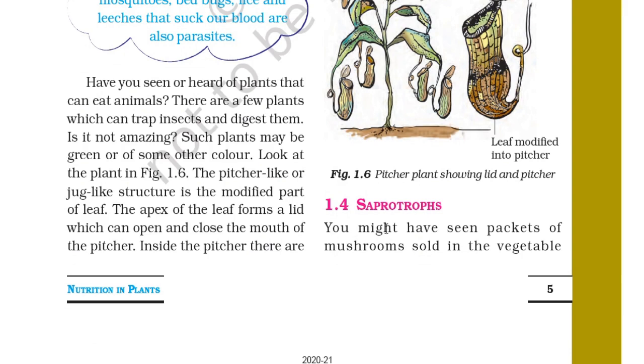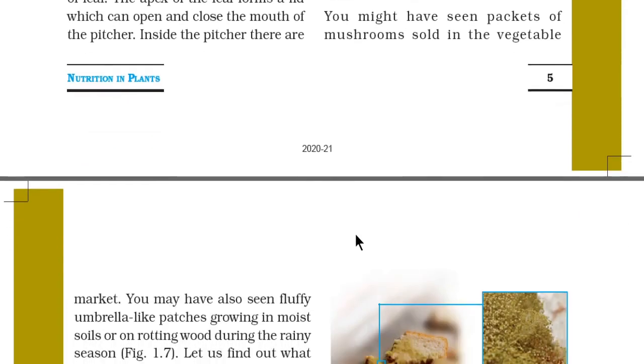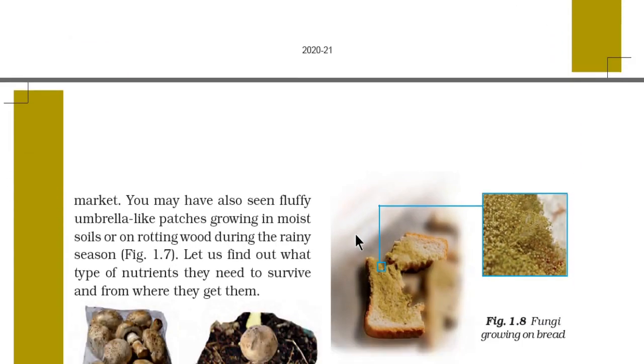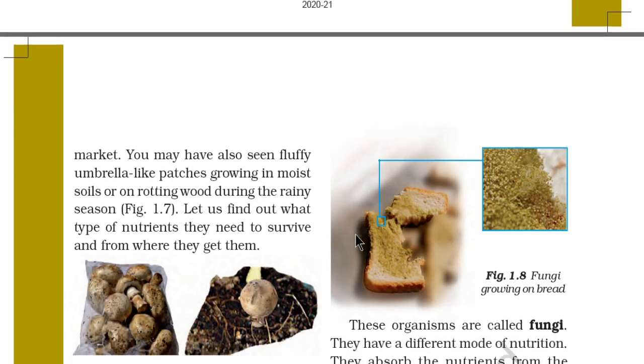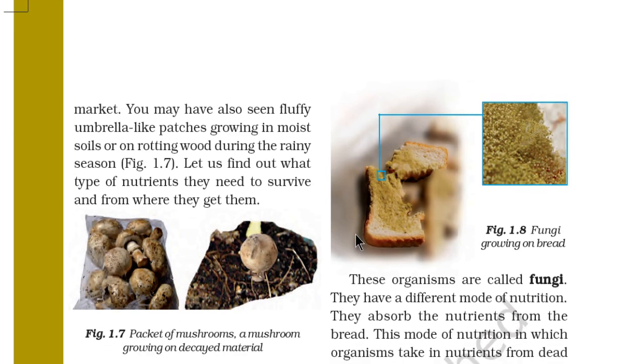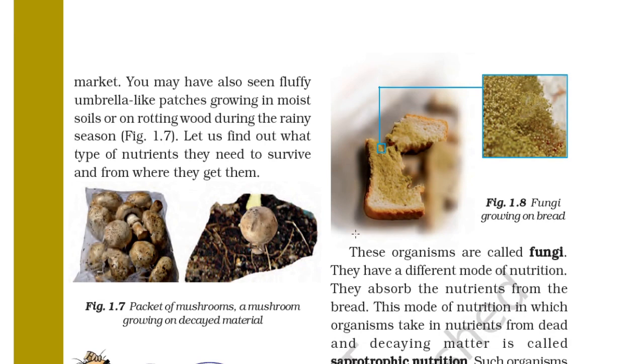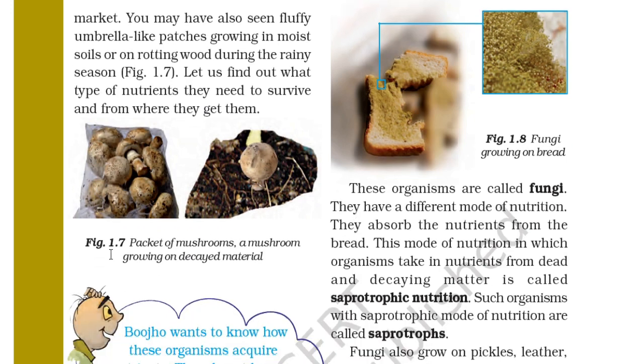Now saprotrophs. You might have seen packets of mushrooms sold in the vegetable market. You may have also seen fluffy umbrella-like patches growing in moist soil or on rotting wood during the rainy season. In figure 1.7 you can see those plants. Let us find out what type of nutrients they need to survive and from where they get them. So these are mushrooms, a packet of mushrooms, and a mushroom growing in decayed material.